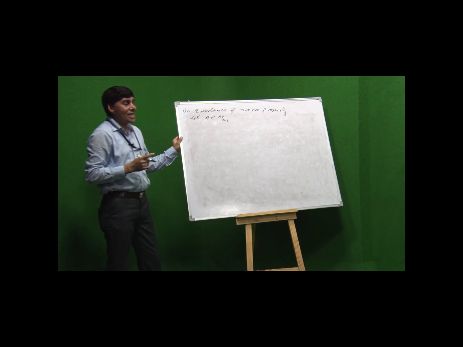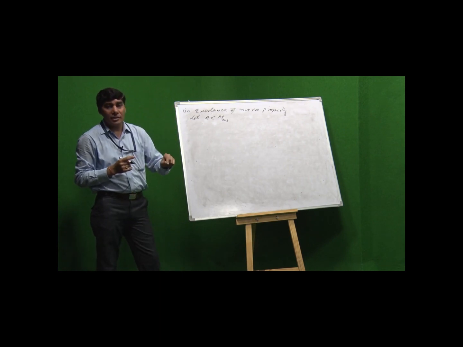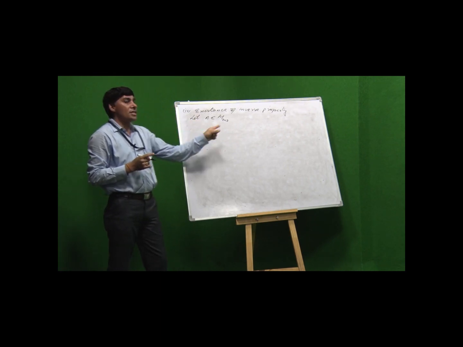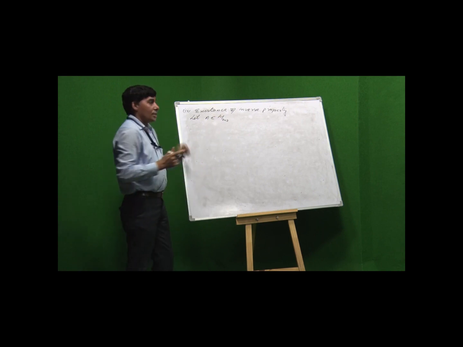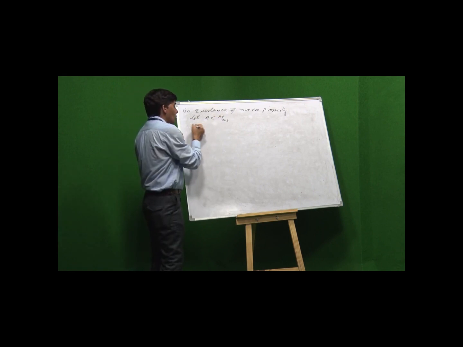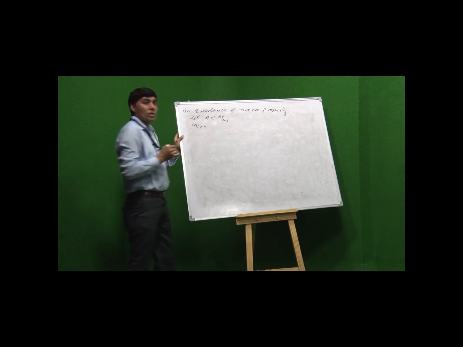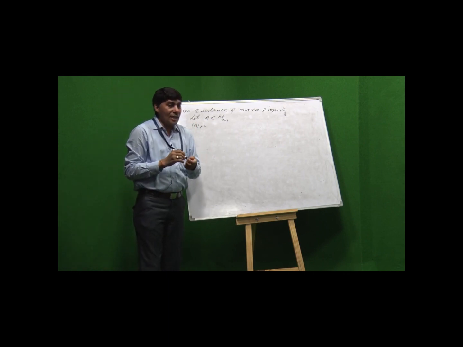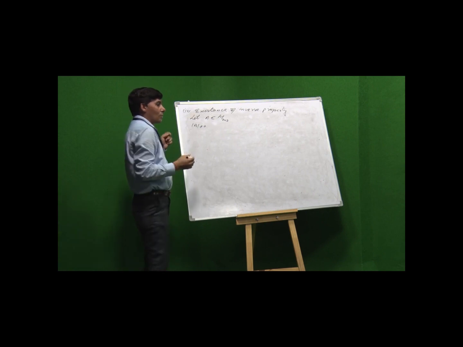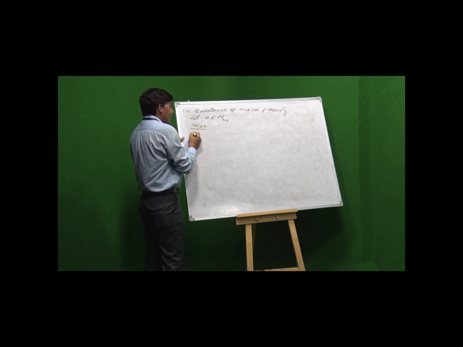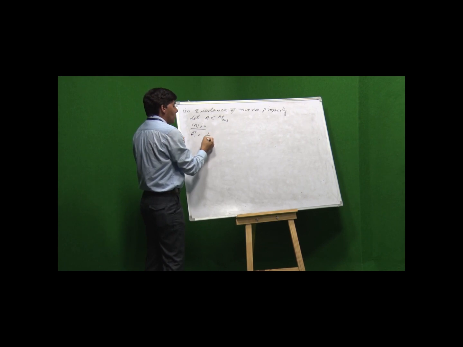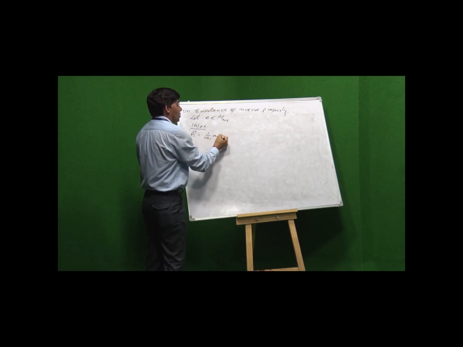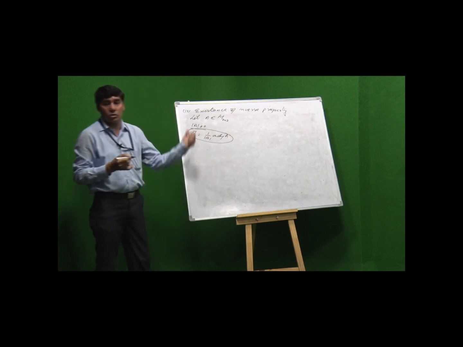That means A is a matrix of order 3 by 3 and A is non-singular. That means the determinant of A does not equal 0 due to the non-singularity. We know the formula for finding the inverse of a matrix: A inverse is equal to 1 upon determinant of A into adjoint of A.